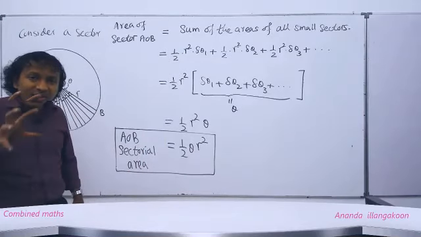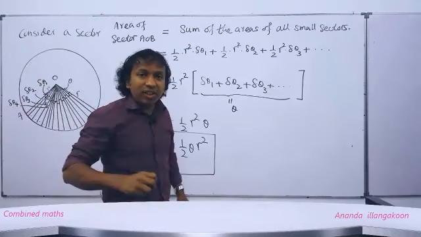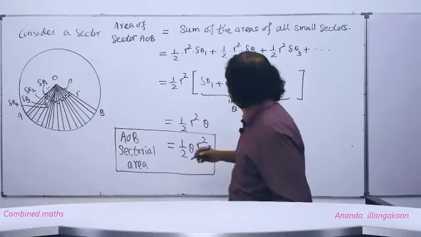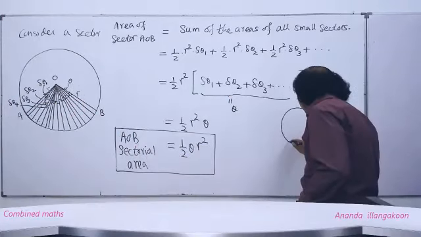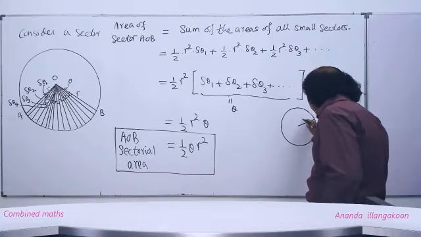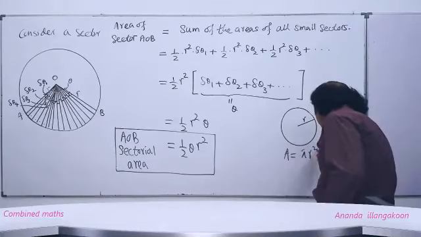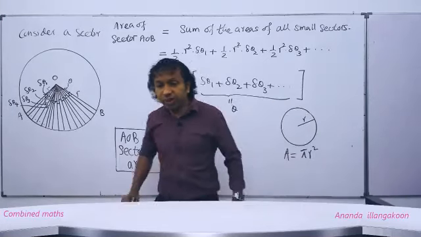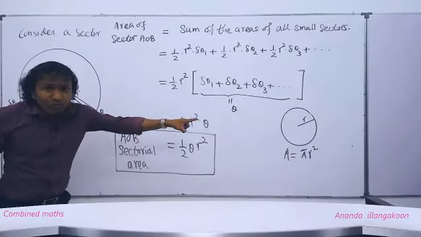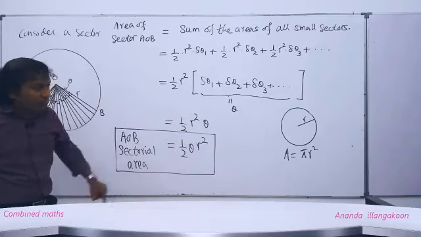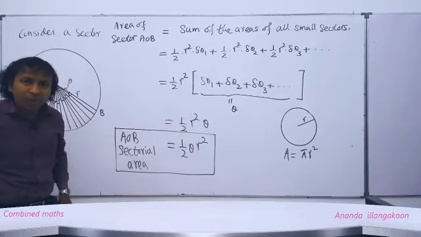We know what the area of a circle is, don't we? If we take a circle like this with radius r, what is its area? A equals pi r square. A equals pi r square. That formula we can obtain by this. You have learned that in your levels, no, without proof.